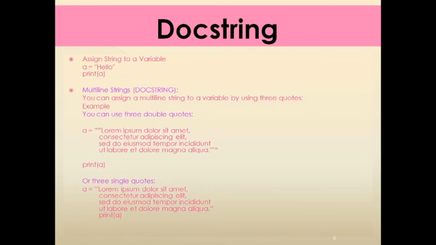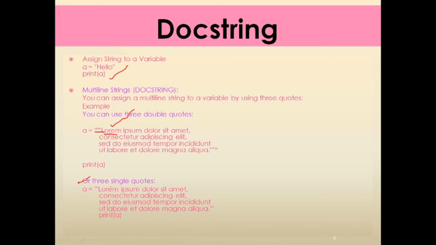For example, see this example here. A is a variable, and to that variable we have assigned a number of characters and words, enclosed in triple double quotes. In the same way, you can also create a doc string using triple single quotes.